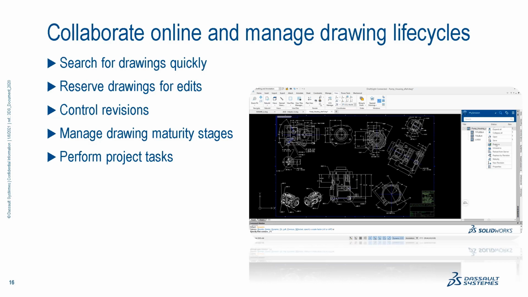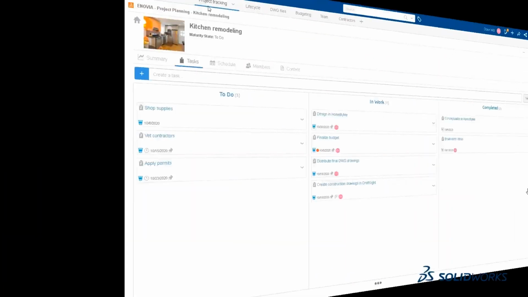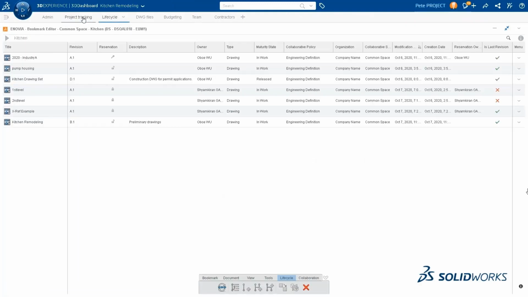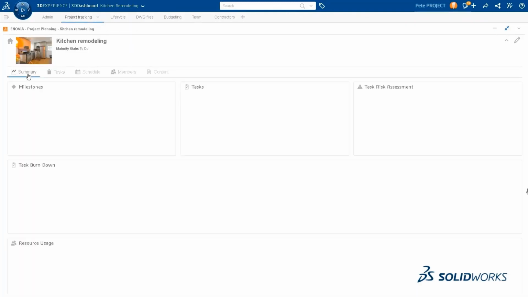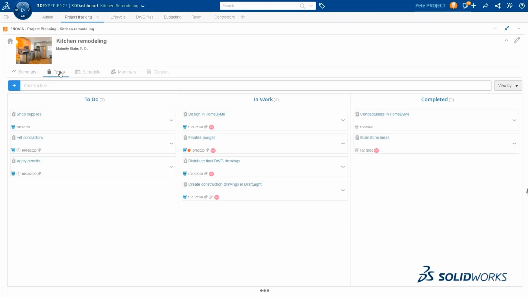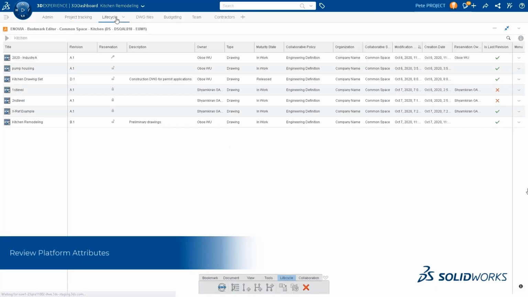And we talk about properties and attributes. We understand this is very important because a drawing is not just about the lines and curves, the geometries on the graphics window, right? Drawings also involve heavy metadata. There are properties, the values, that drive a lot of key decisions, okay? Let's take a look at how we can link 3D Experience DraftSight to the platform and manage the metadata on the platform. So this is a kitchen remodeling project.